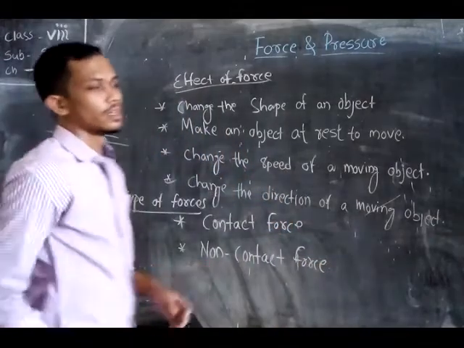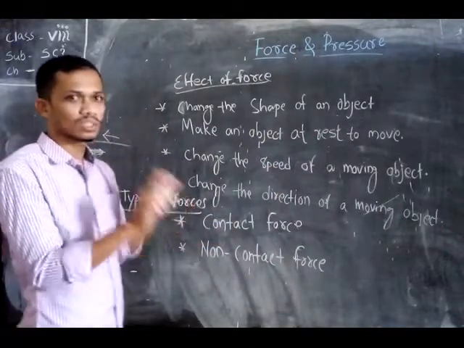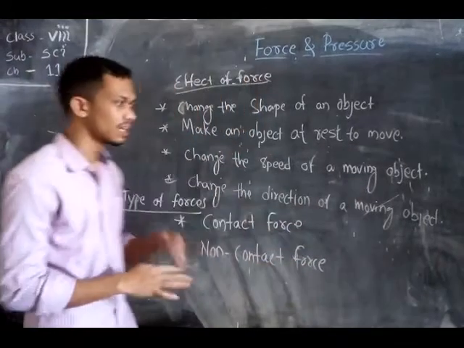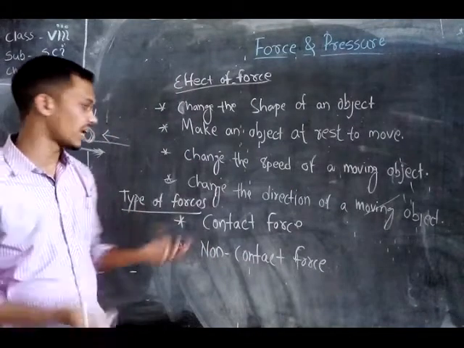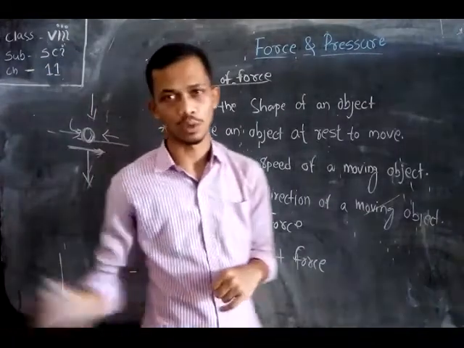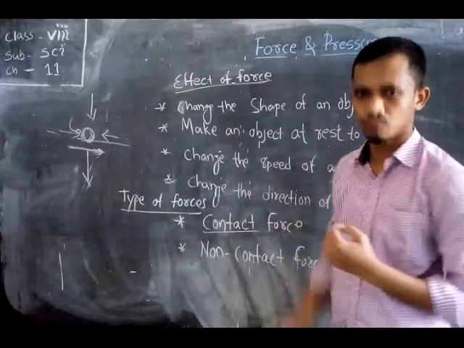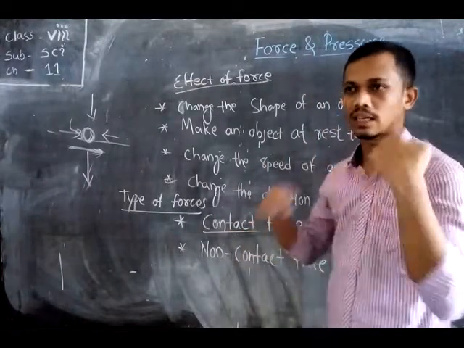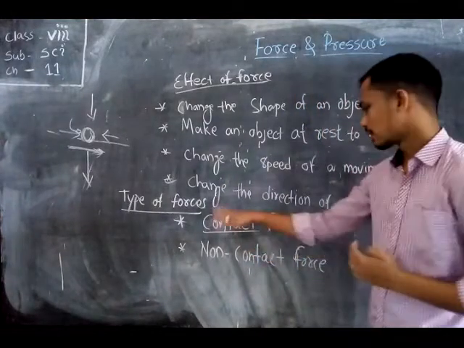So dear students, if someone asks me to move a table from here to there, then we physically contact the table, we touch it with our hand, then we push it. As a result, the table moves from here to there. So in this case, the force can be applied when we are in contact with the table. Or someone asks to open the door, then we have to touch the door and pull it. So in this case also we have to be in contact with the body to apply our force. This type of force is called contact force.